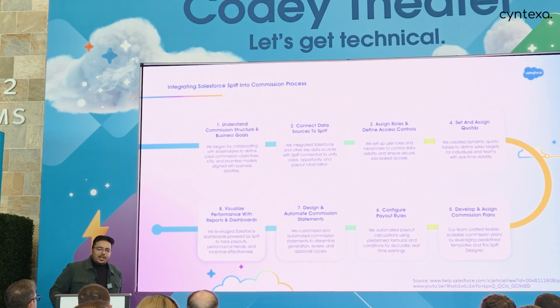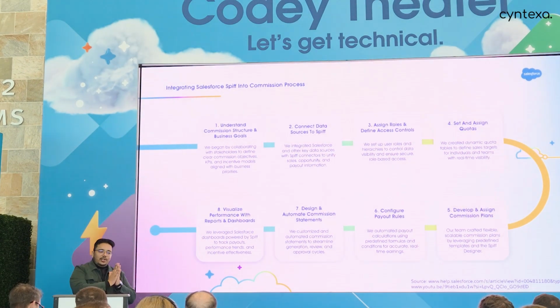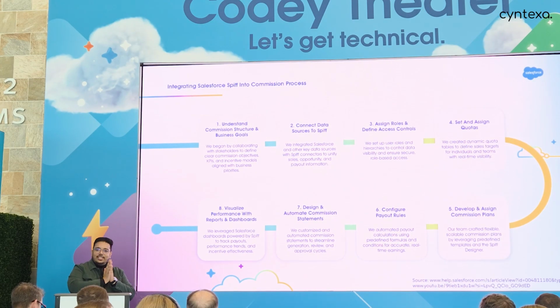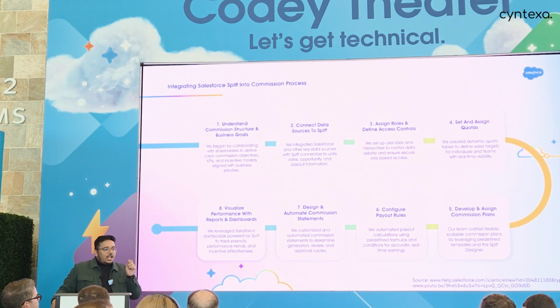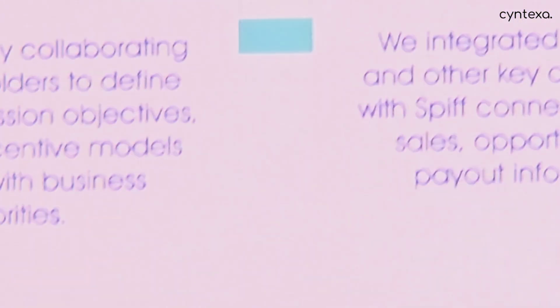Then we had commission statements, where we created statements that would provide clarity to the sales rep itself only, like how much money I am getting paid, what are the various components of it, what deal is giving me this particular amount, like this deal is giving me this particular amount. So we created that, and then we also handled automation. We also handled approvals as well. What we wanted to automate in approval processes, we did that.